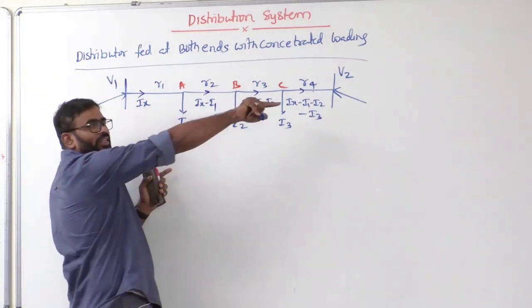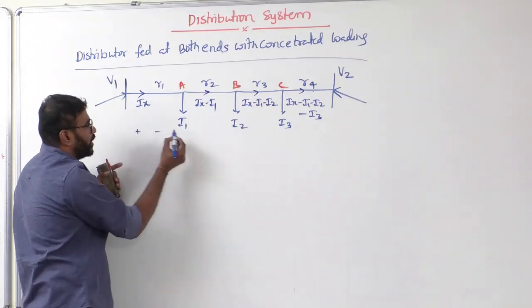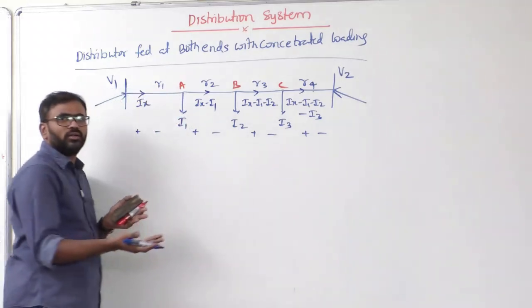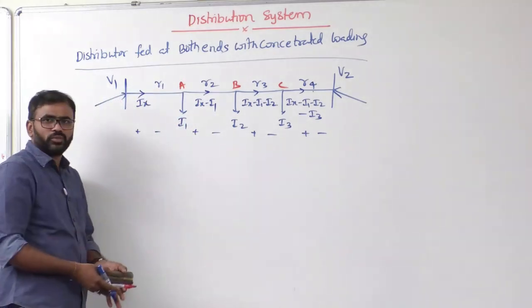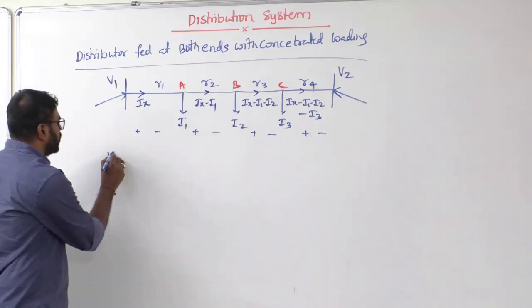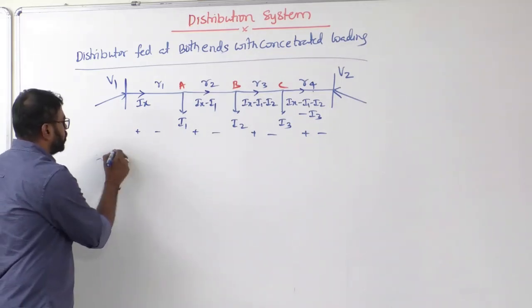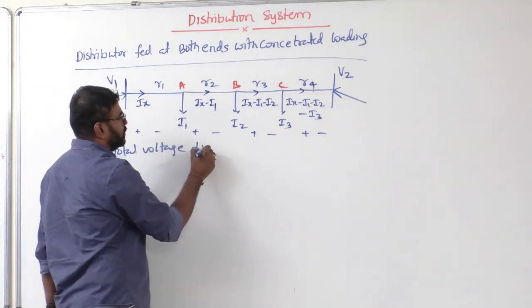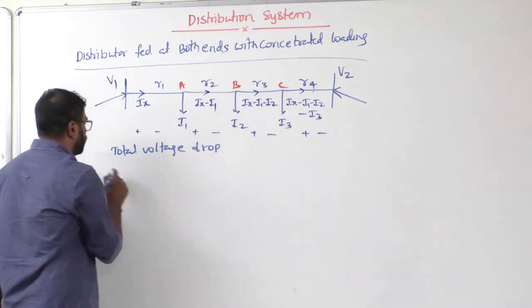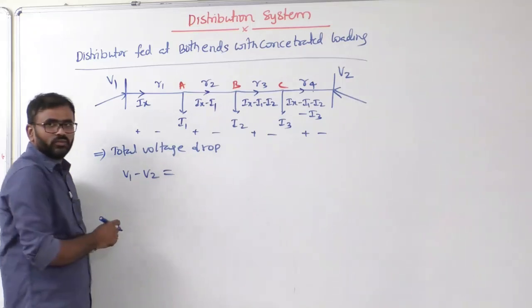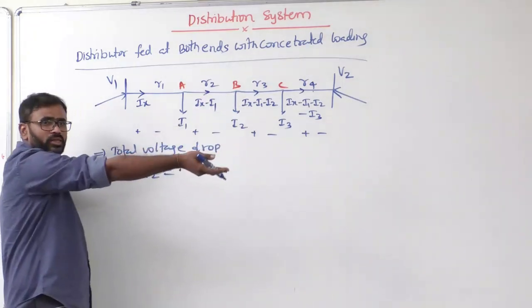Now let's see what the voltage drop is. All the currents are in this direction. That means the voltage drop here is plus minus, plus minus, plus minus, plus minus. You just add all the voltage drops. That is the total voltage drop. So the total voltage drop we can write as V1 minus V2. Now how to calculate that? Simple KVL.